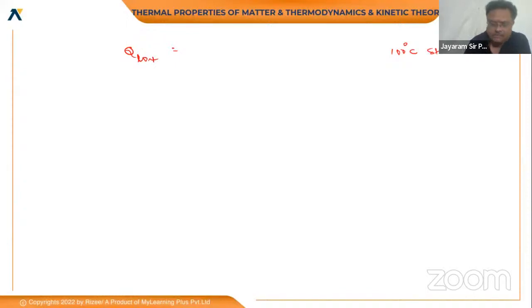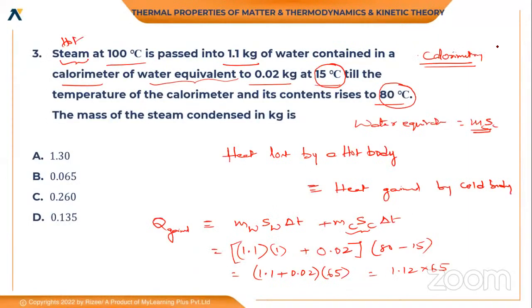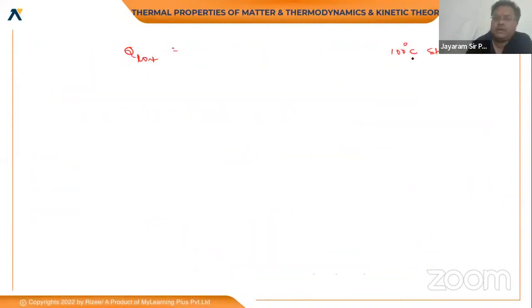There will be a state change, that is mL, which is mass into latent heat of vaporization. The latent heat of vaporization is 540 calories per gram.